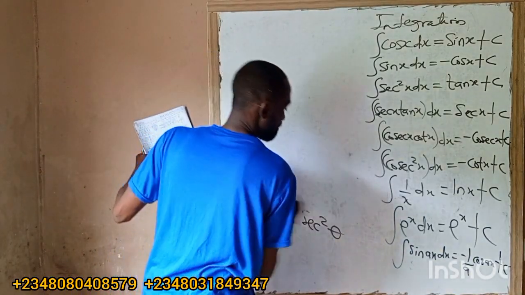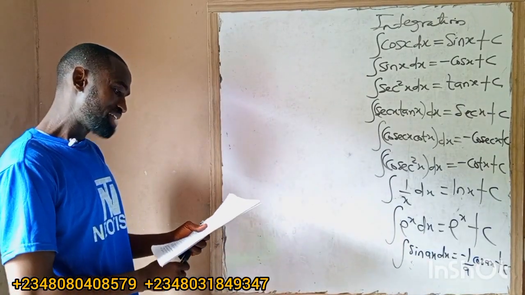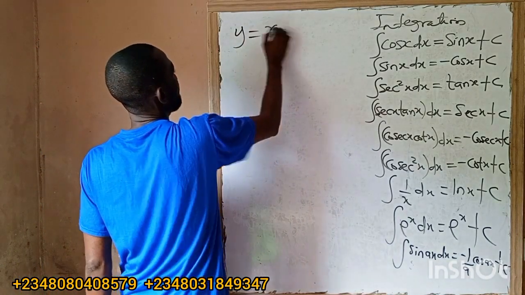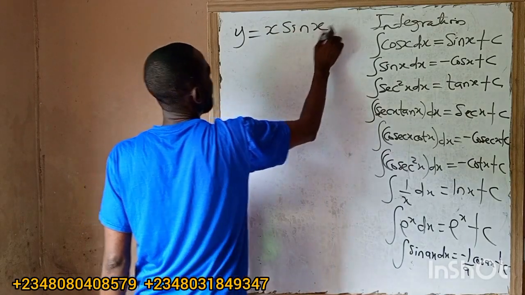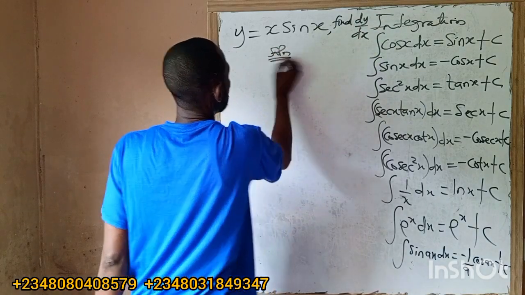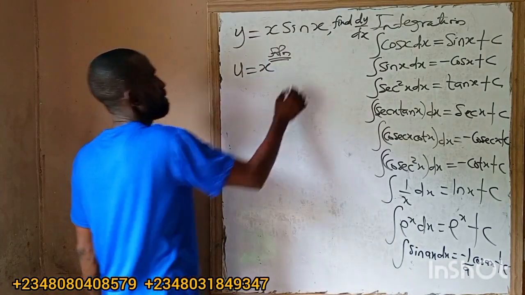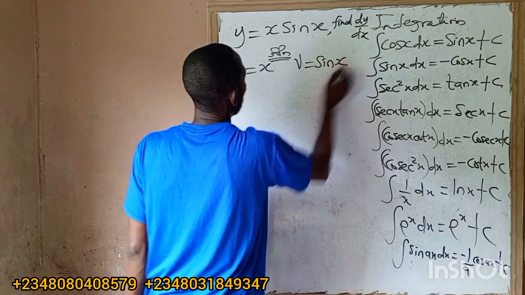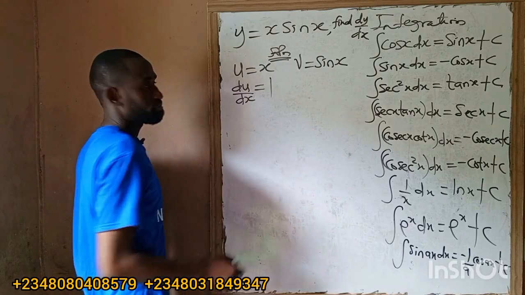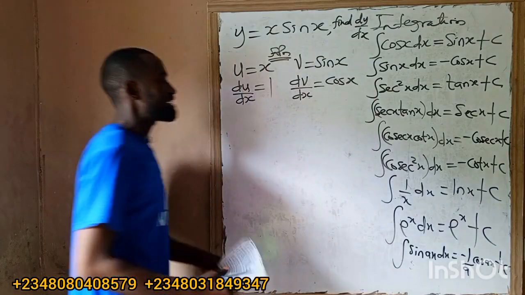So I'm combining everything, differentiation and integration, combining questions from there. If y equals x sin x, find dy/dx. We have to differentiate. This is what we call the product rule. So our u equals x, our v equals sin x. The du/dx gives us 1. The dv/dx gives us cos x, because when you differentiate sin x, we have cos x.